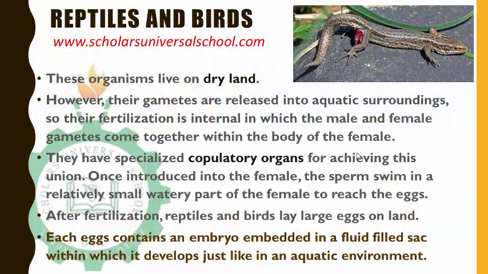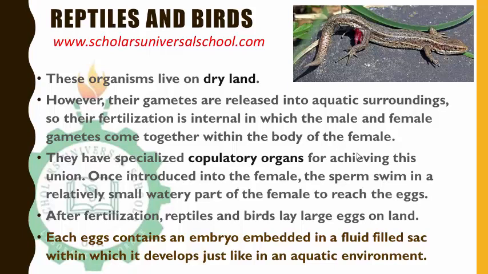In reptiles and birds now, they are more advanced, so they live on land, and their gametes are released into aquatic environments. An aquatic environment is necessary for sexual reproduction. So even though they live on dry land, their gametes have to be released in aquatic surroundings. So their fertilization is internal. Internally, we still have a water environment in the internal organs.